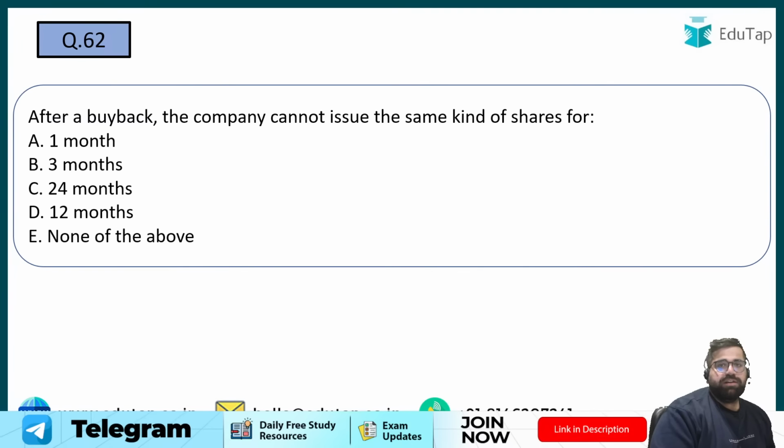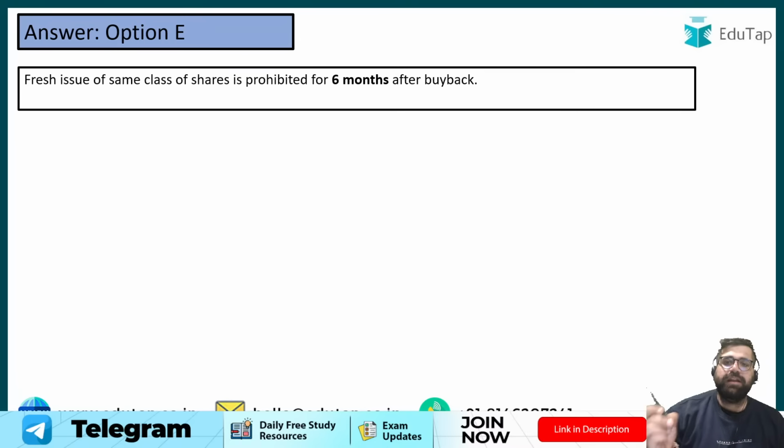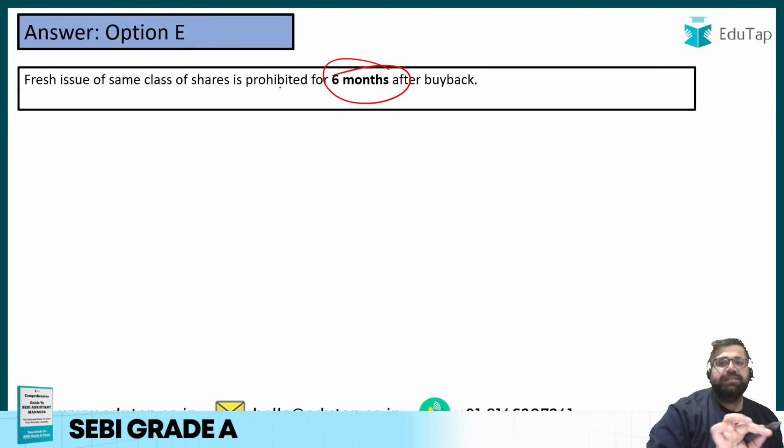I will give you another chance to answer this. Those who are going with E, then answer yes. The correct answer will be option number E because it's 6 months.